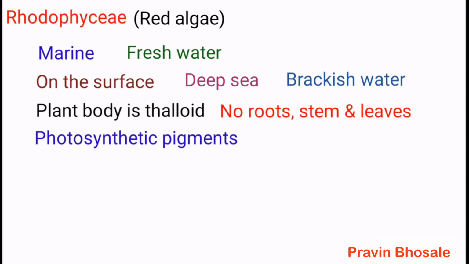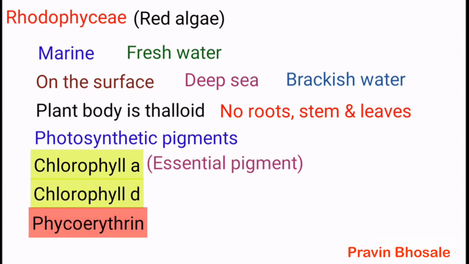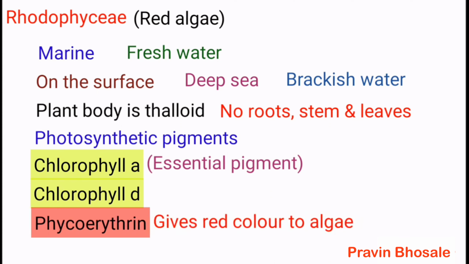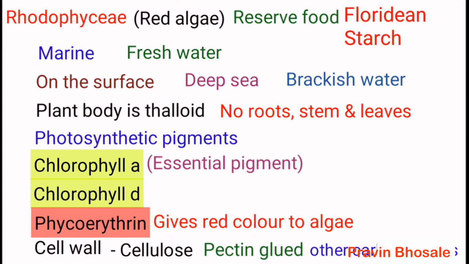Photosynthetic pigments: chlorophyll A, that is the essential, important pigment, then chlorophyll D and phycoerythrin. Phycoerythrin gives red color to this alga. The cell wall is made up of cellulose and pectin glued with other carbohydrates. The reserve food material is in the form of floridean starch.